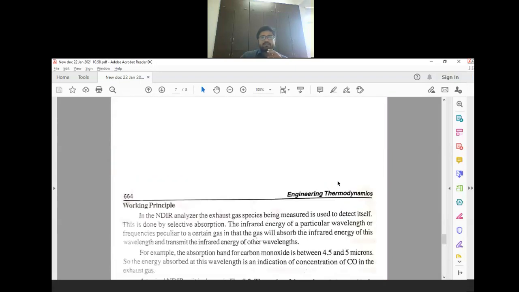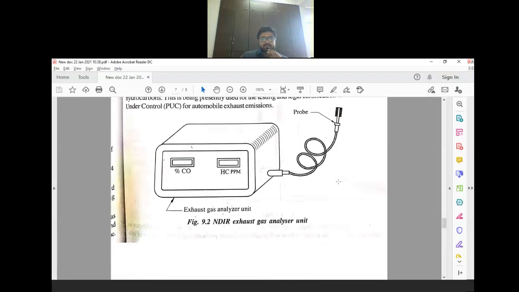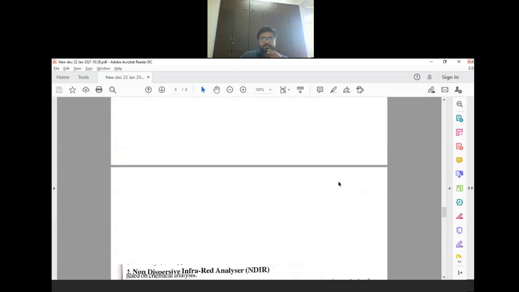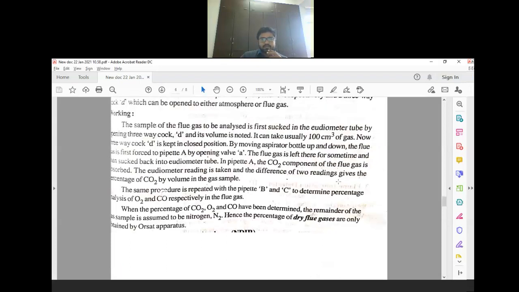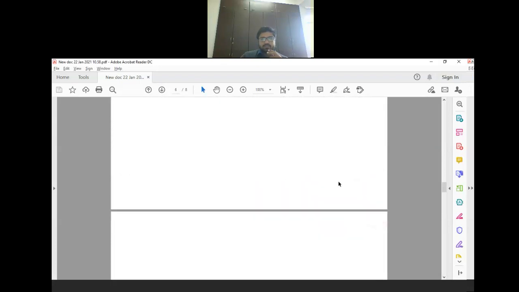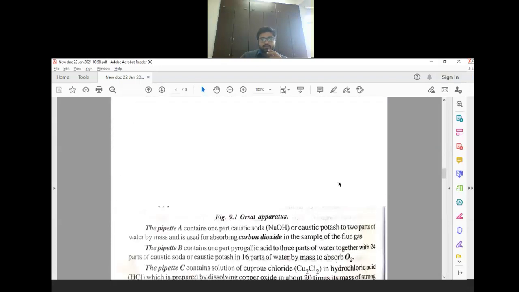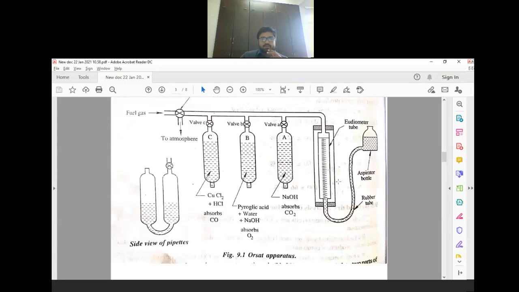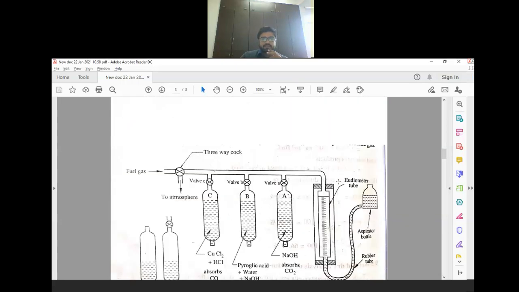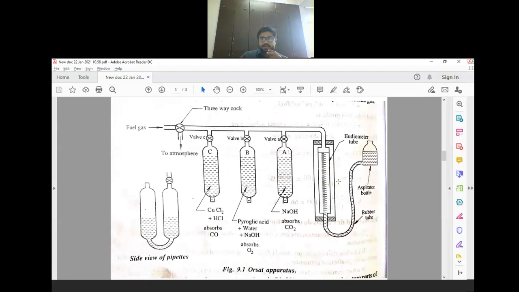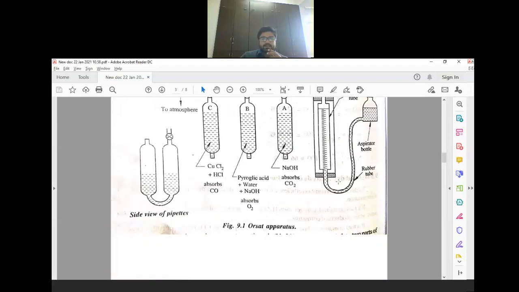So these are the three methods to analyze the products of combustion. All three methods we discussed are basically dry analysis. Clear? We haven't included analysis of H2O in any of the methods.